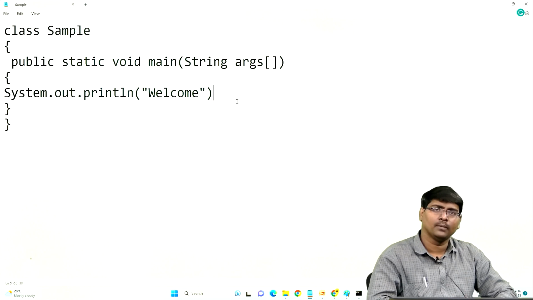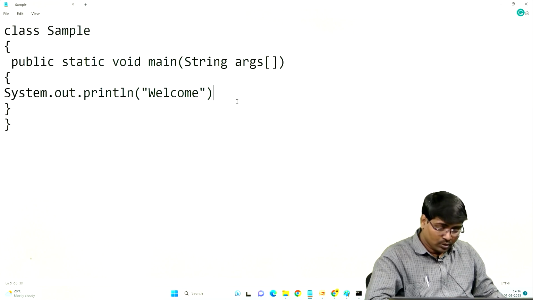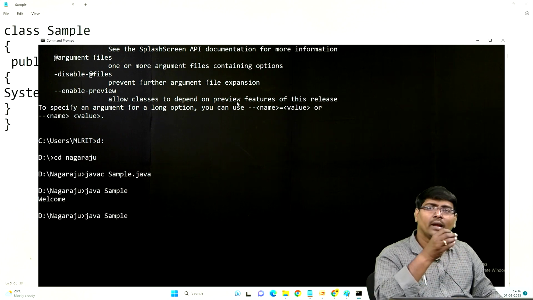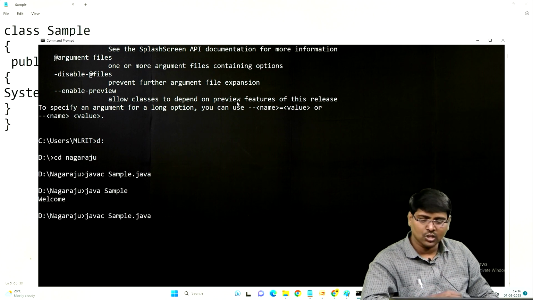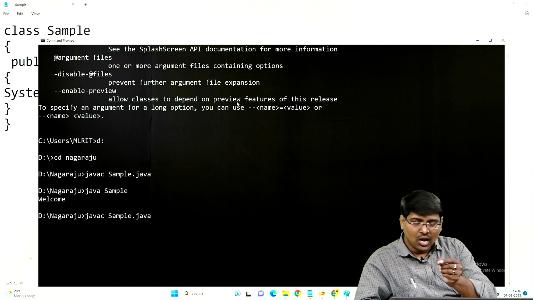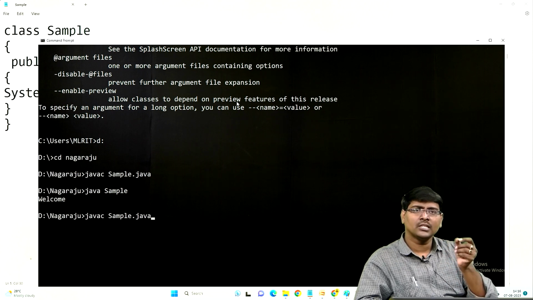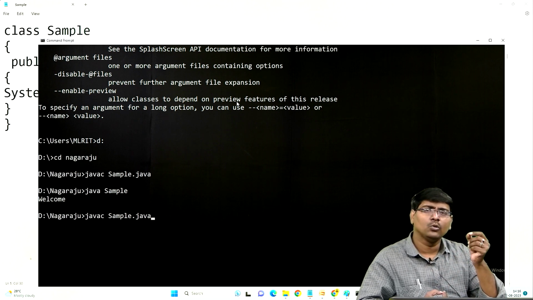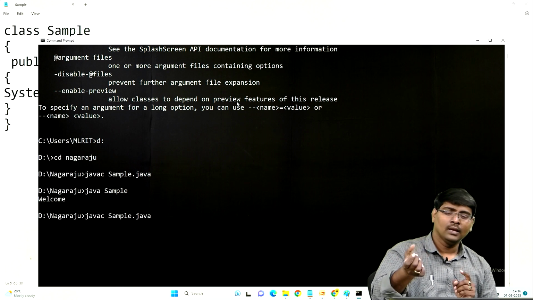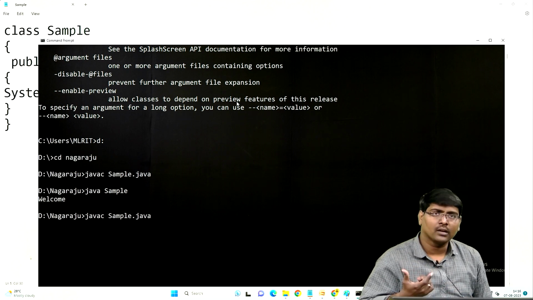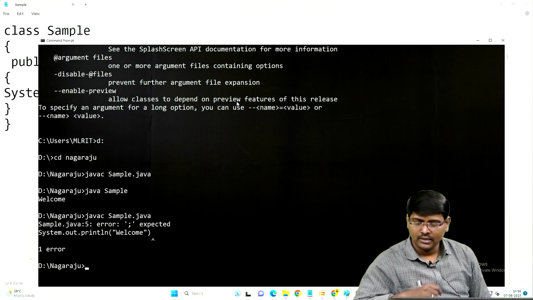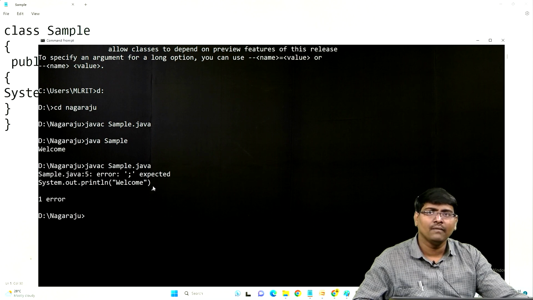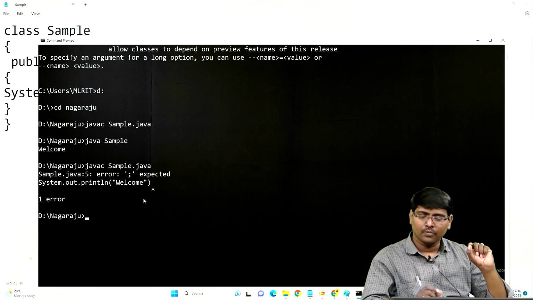For example, I removed the semicolon. Control S, save the program. Now move to the command prompt. Use up arrow and down arrow to get the previously executed commands. Javac. What I said? Javac, that is compilation, checks whether you are writing the program according to the rules or not. According to the rule, the statement ends with a semicolon, but I forgot. See this one, you get an error. System.out.println welcome, that is the error.